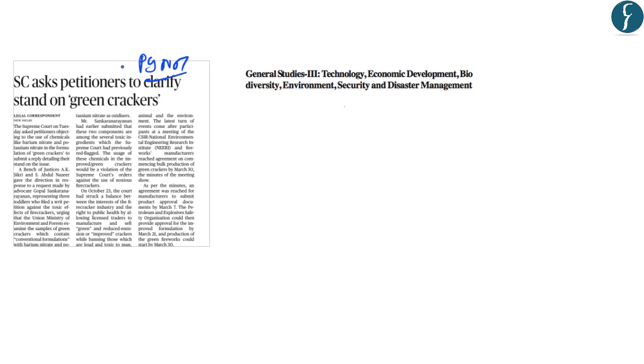Now, in this article on page number 7, the Supreme Court has asked the petitioners to clarify the stand on green crackers. And this has particularly been related to the usage of barium nitrate and potassium nitrate in the green crackers. And in this, it has been argued that these two chemicals which are being used in the green crackers are not environment friendly. Now, in this article, let us try to understand what are the main pollutants that are emitted by firecrackers. So, this will form a part of the General Studies paper 3 under the topic environment.